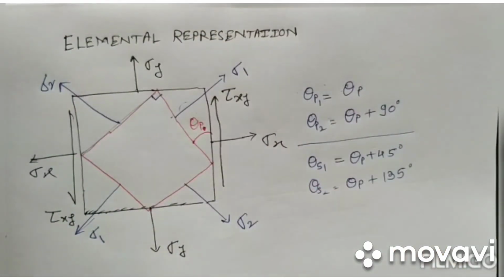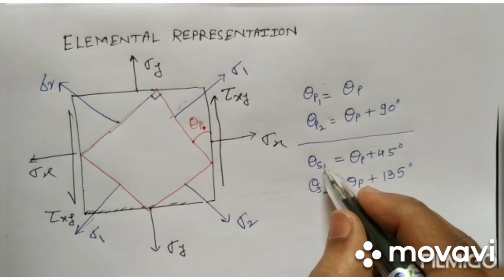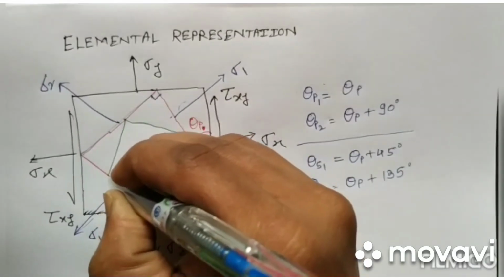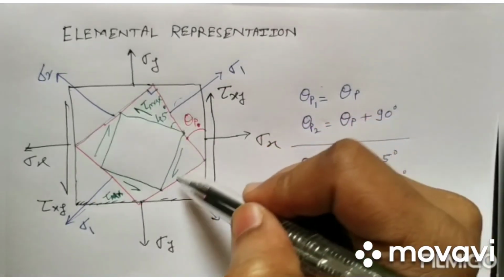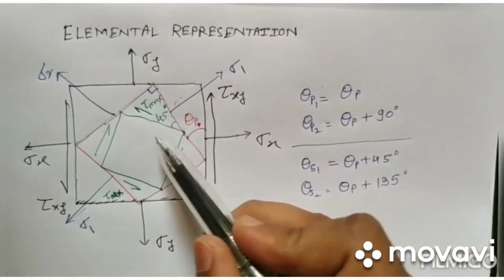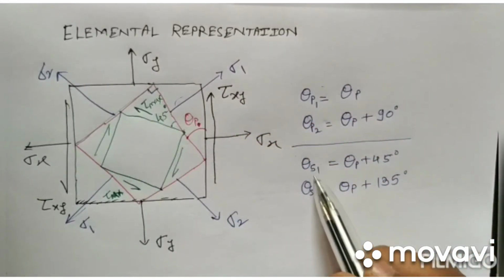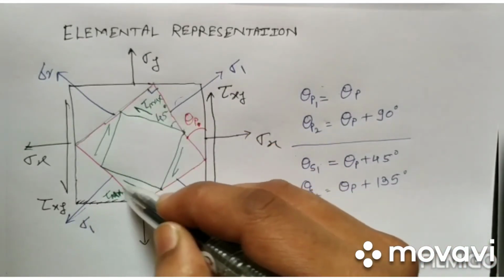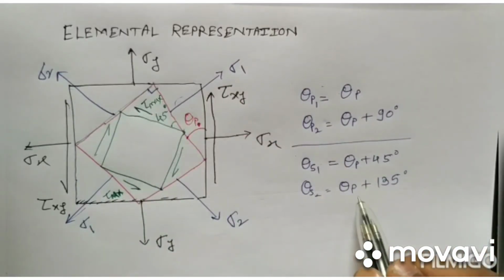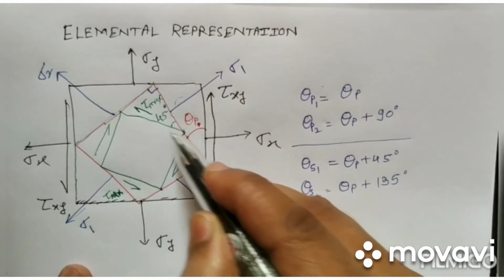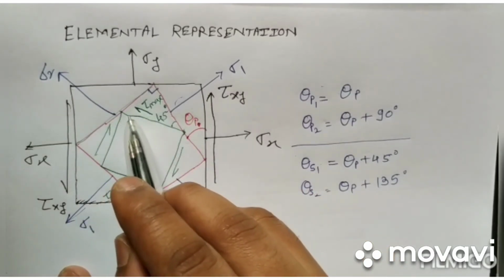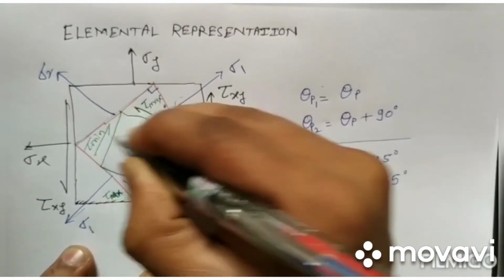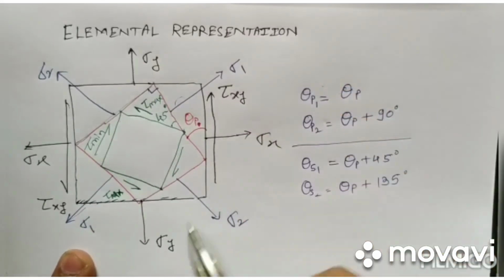Now we have seen the planes of shear stress, so we will draw them again. We have drawn these planes for shear stress. This is theta s1, which will be theta p plus 45. So this will be tau max, and it will create its complementary pair. Then theta s2 will be theta p plus 135 degrees, that is 45 plus 90 degrees, so a total of 135 degrees. So this will be tau minimum, and this will be its complementary pair which gets generated.